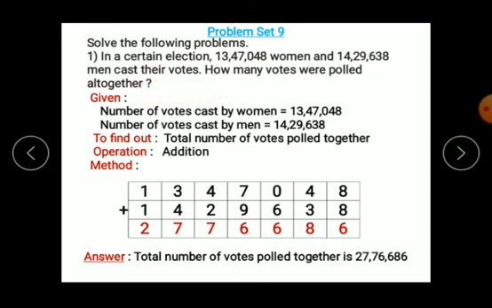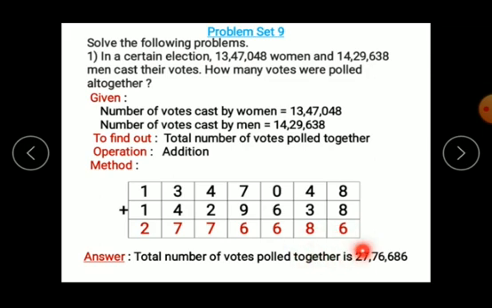So I can write: 27,76,686 votes were polled altogether. In another way, you can write the answer as: total number of votes polled altogether is 27,76,686. You can write either way.